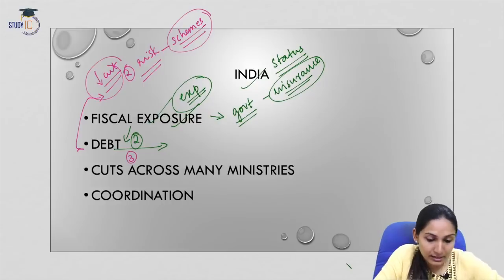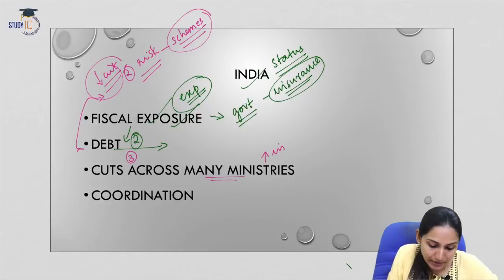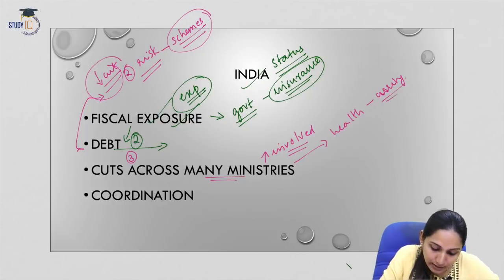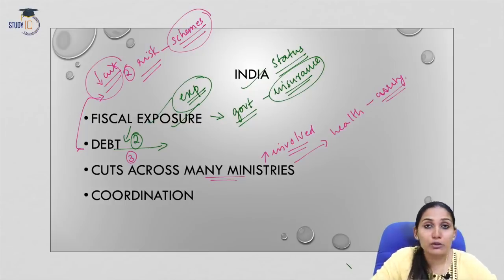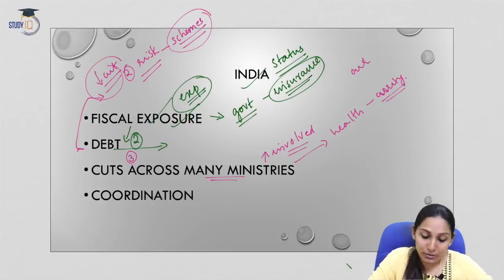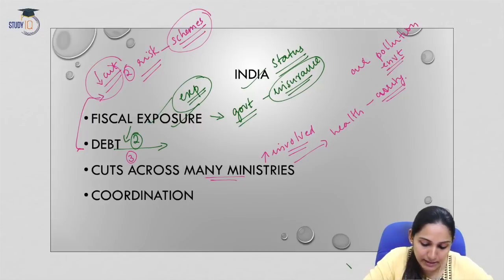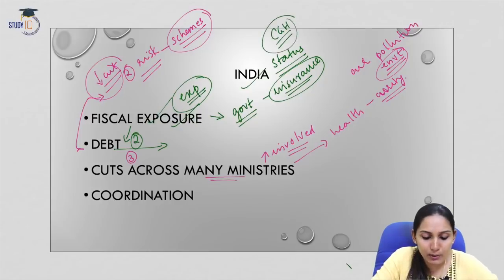Third thing, CGH will also cut across many ministries. That means many ministries will be involved in CGH. We have seen that it not only addresses health issues like curing certain diseases, but it also focuses on prevention. So, for example, air pollution. This is a concern of the Ministry of Environment and associated departments. CGH will make sure that there is coordination and cooperation between different ministries and departments and government agencies.